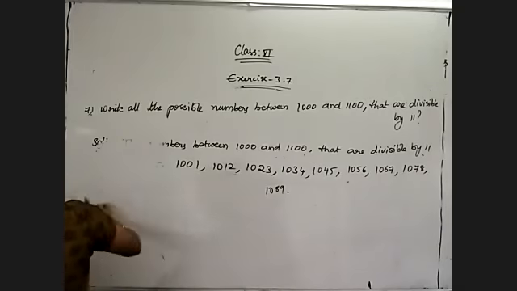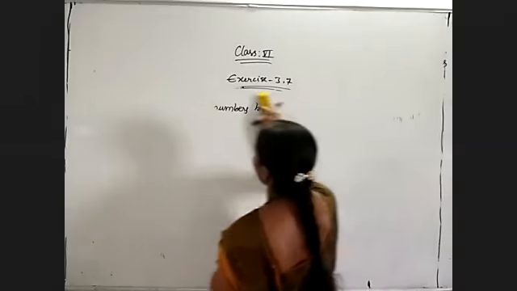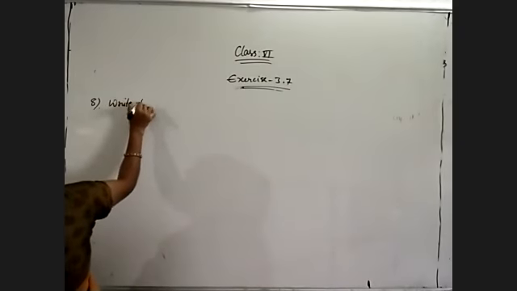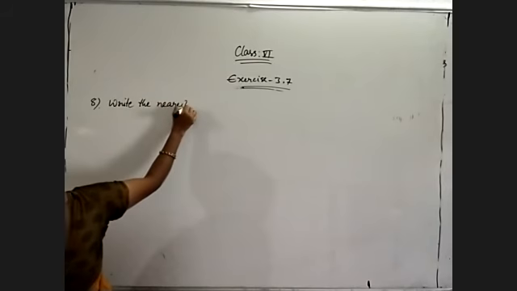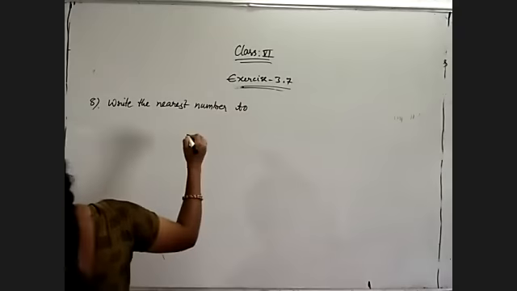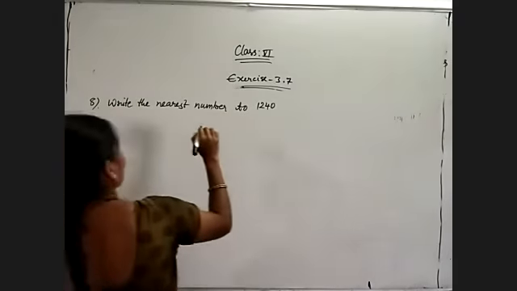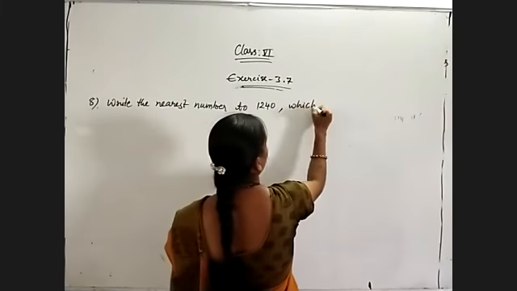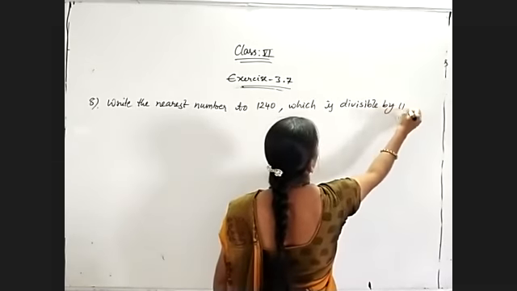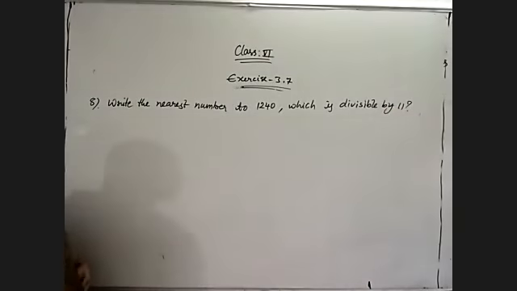Write the nearest number to 1240 which is divisible by 11. So what is the divisibility rule of 11?